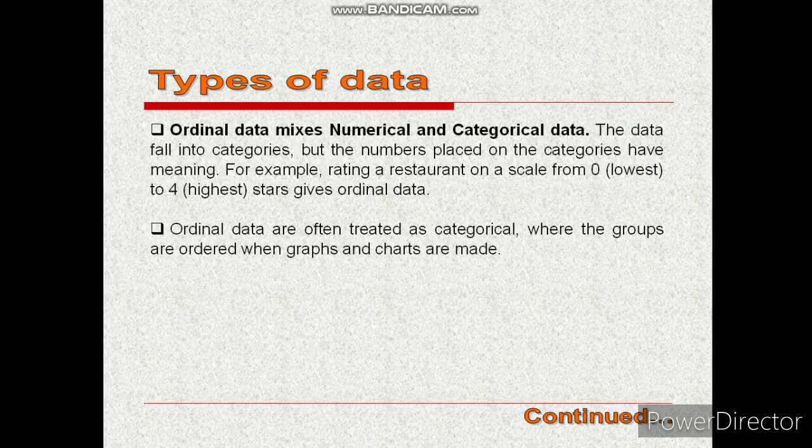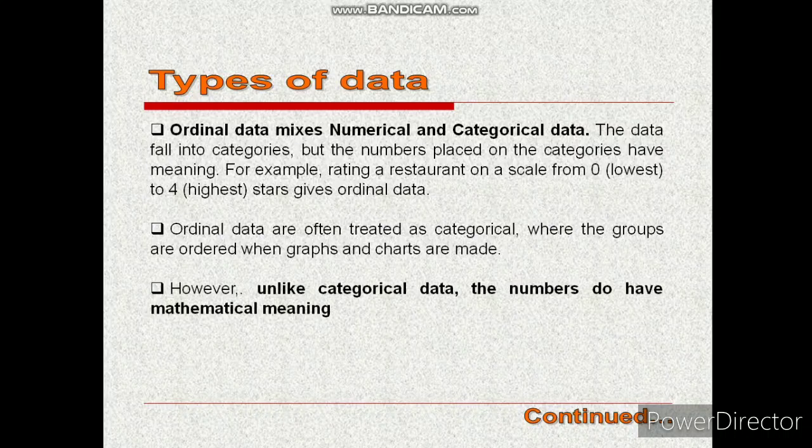Whereas when we are trying to measure it ordinally, we are trying to rate between 0 to 4. If somebody rates the service 0, it means lowest, and 2 means it is between average, right? So these 0 and 4 have meanings. However, unlike categorical data, the numbers do not have mathematical meaning.